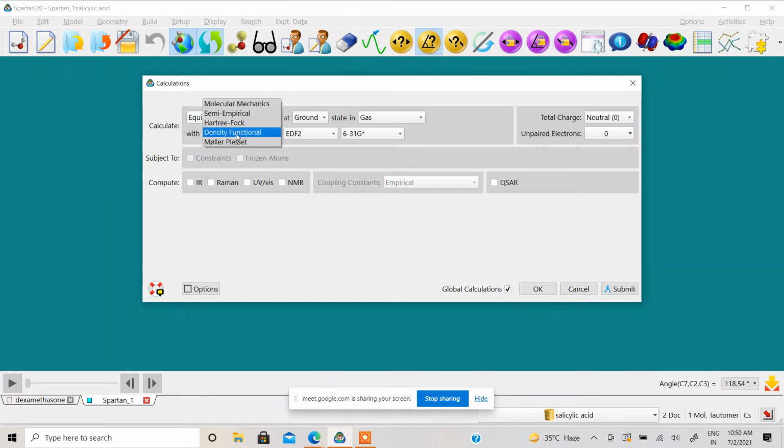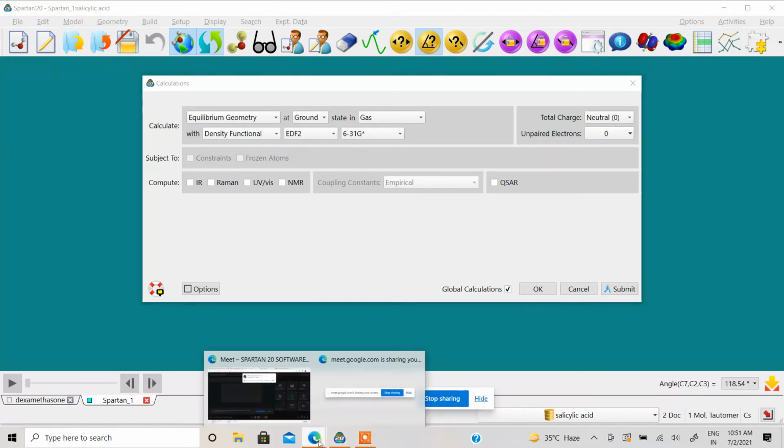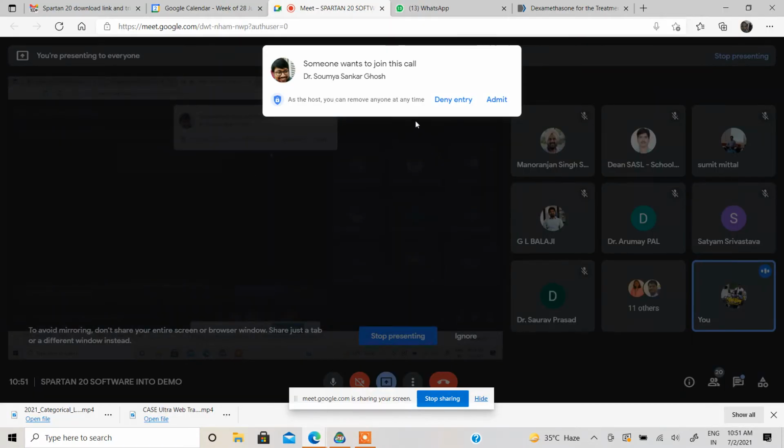Then you can have different functions. You can use molecular mechanics, semi-empirical, Hartree-Fock, DFT, and molecular set, right? And in DFT, I think someone requested to join. Let me check. Dr. Soumya Sankar.